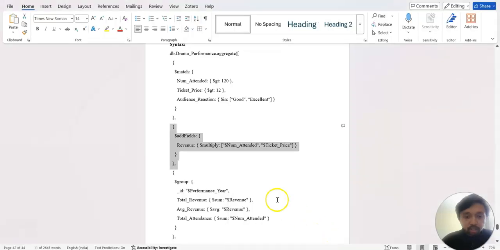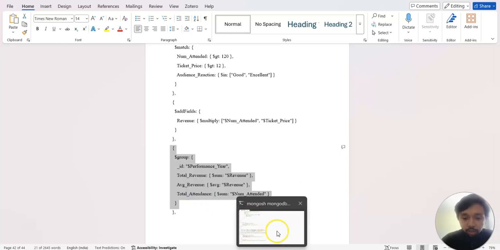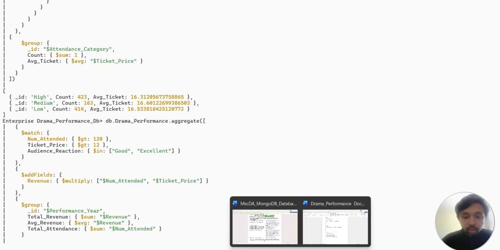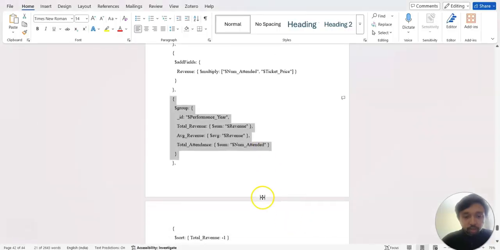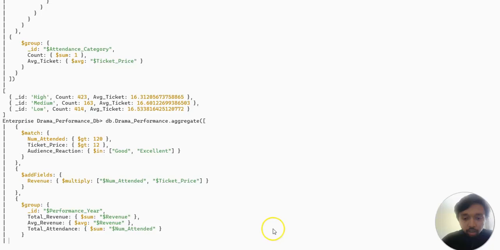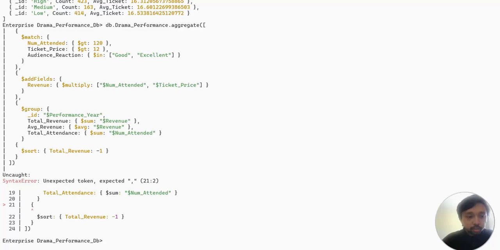Then the third part, which is the grouping, adding to this. Then finally the sorting, where it gives the values in descending order, that also being added to the main query. Finally we have added everything which is required for this query to execute, and we are running it.